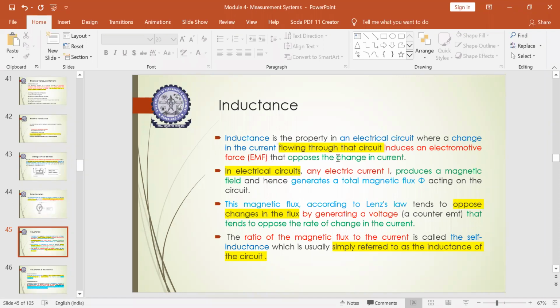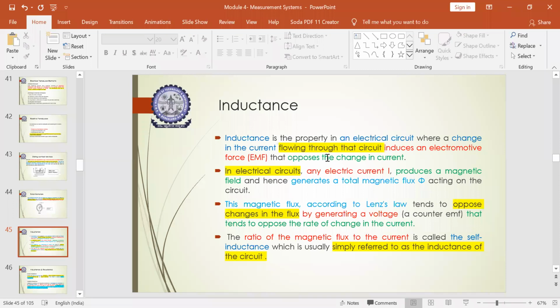Okay, so that opposes the change in the current. So what is meant by EMF? It is electromotive force, which opposes the change in the flow of current in a conductive material or a semiconductor material. Similar to the resistance for the flow of electricity in a conductive or semiconductor material, this is also resistance for the change in the flow.